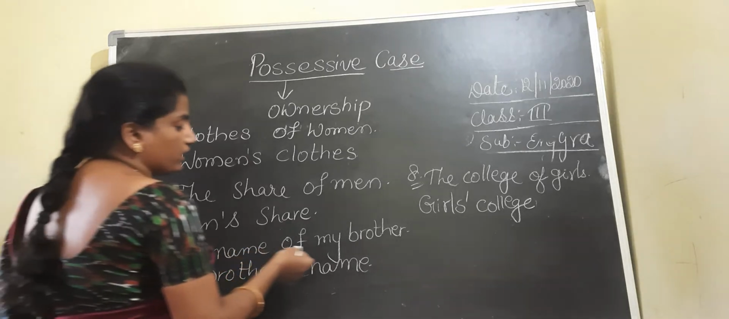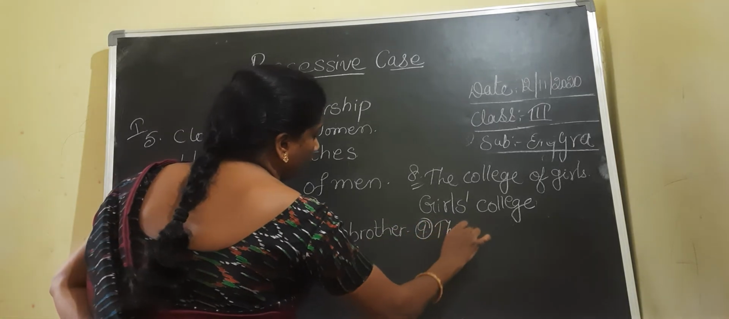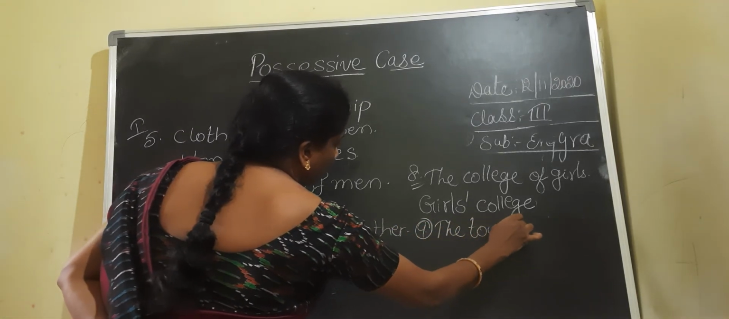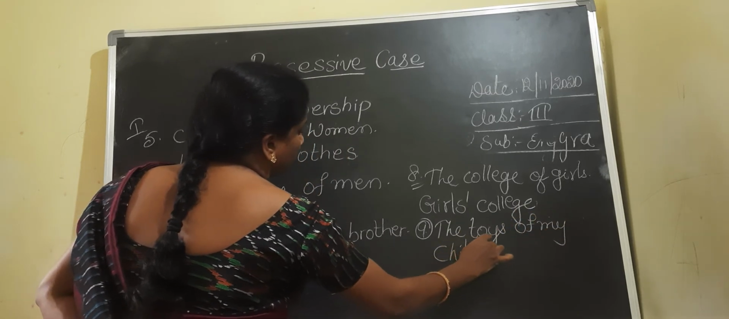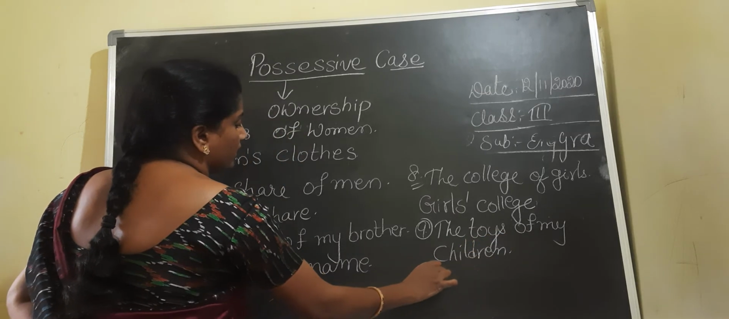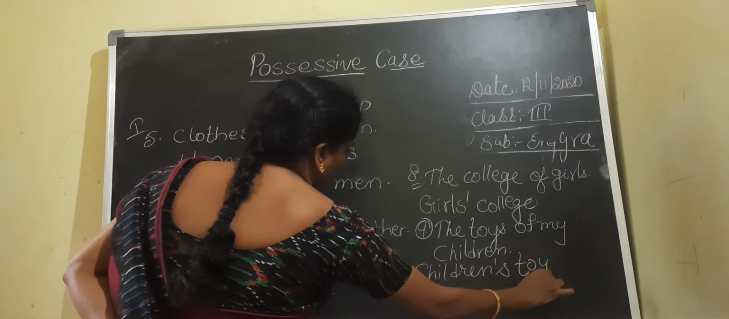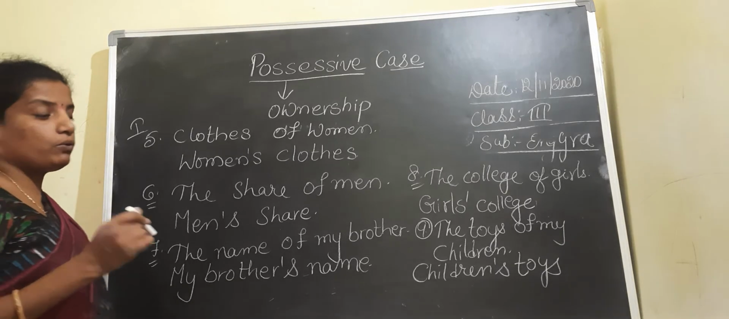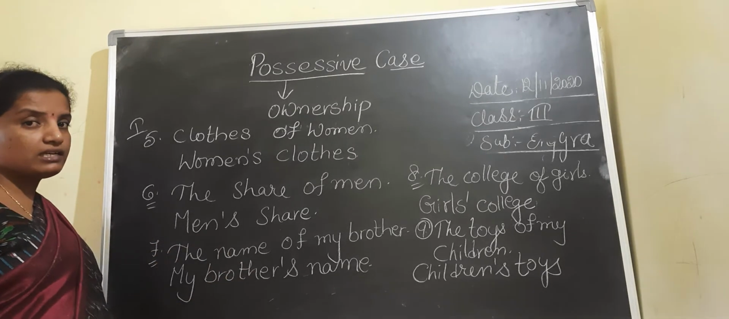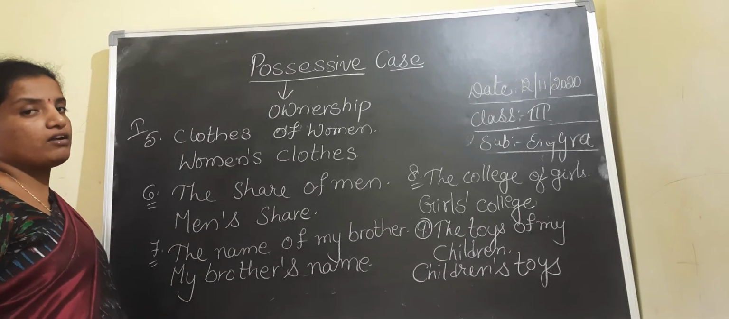Coming to the ninth one, children: they gave the toys of my children. Here again, children is a plural which doesn't end with s. So here we can write children's toys. So for the plurals which end with s, we write only an apostrophe to denote the possessive case, and for the plurals which don't end with s, to denote the possessive case of such nouns, we have to add apostrophe s.